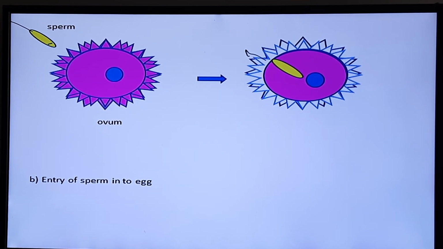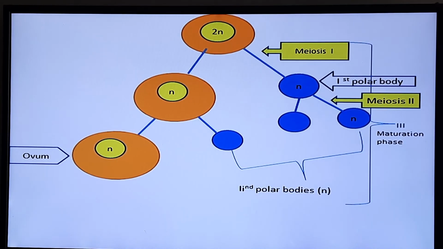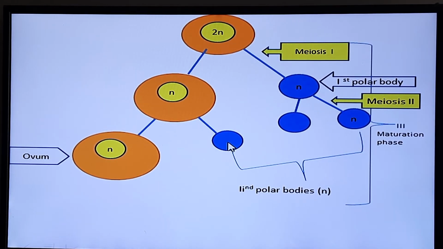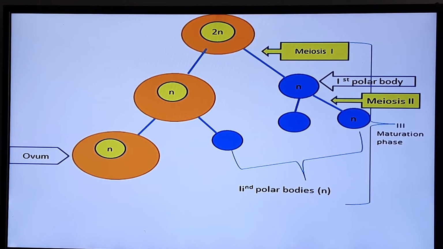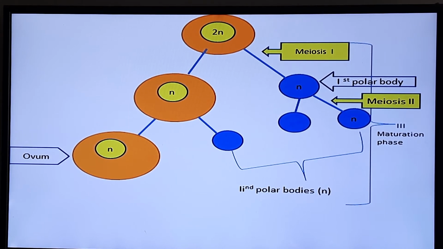The next step is activation of the ovum. Activation of the ovum means the ovum is activated. Let's see what happens. When the ovum enters the fallopian tube, it has completed meiosis first and started meiosis second, completing only metaphase.